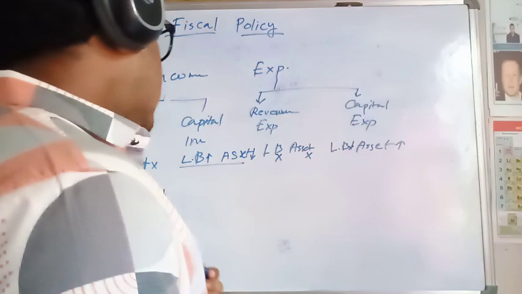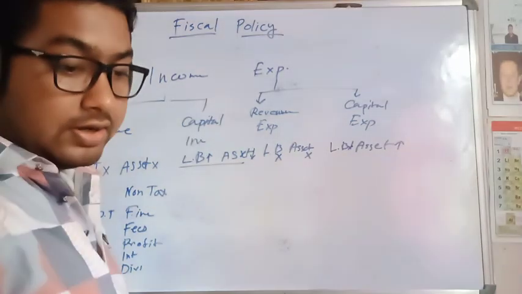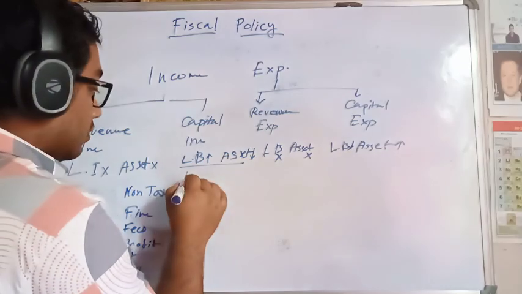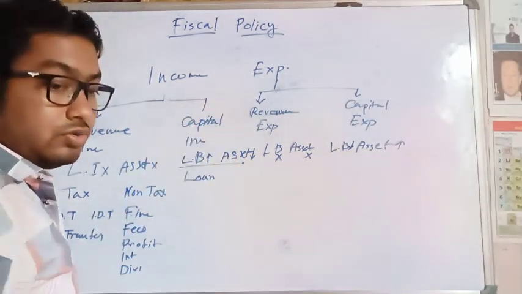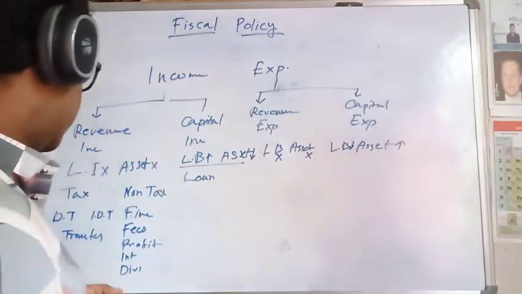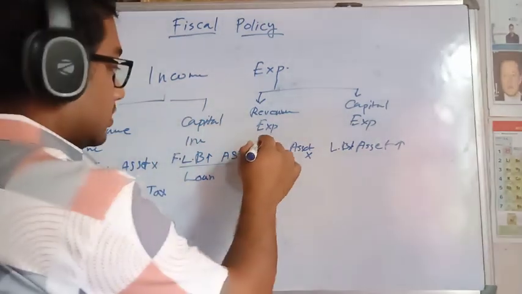When we talk about capital income, it is a kind of loan. If we take a loan, then our capital liabilities will grow. These are financial liabilities.